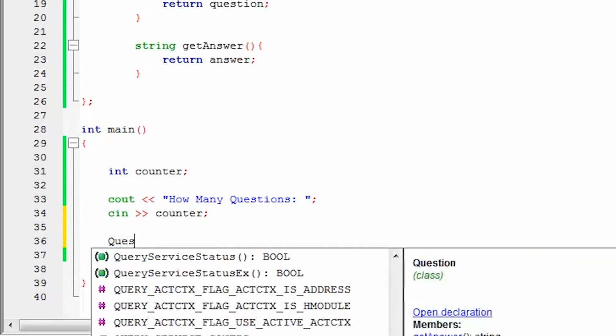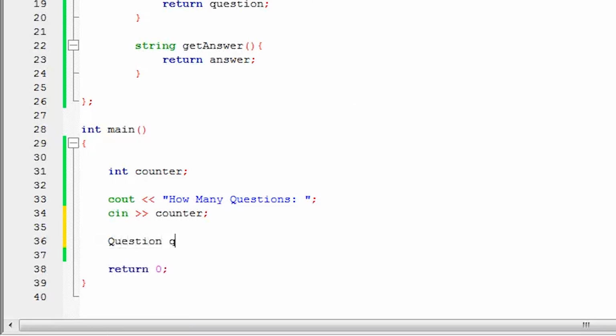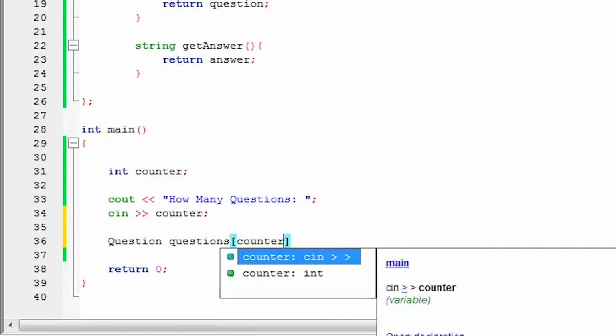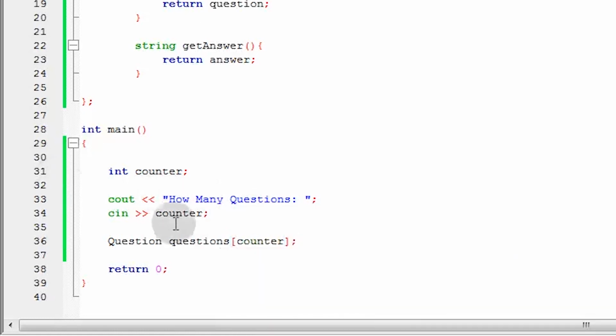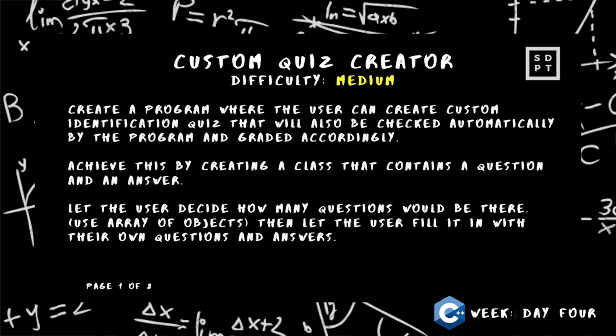So, we will put question here, then yung variable name natin. So, I will put questions. Then, paano magiging array? Lalagyan natin ng square brackets. Now, paano natin malalaman kung ilan yung array? We will put the counter here. So, kung ilan yung ilagay ni user, yun yung magiging number ng questions natin. So, ngayon, nailagay na natin kung ilan yung laman ng questions. Now, ano yung susunod natin kailangan gawin?